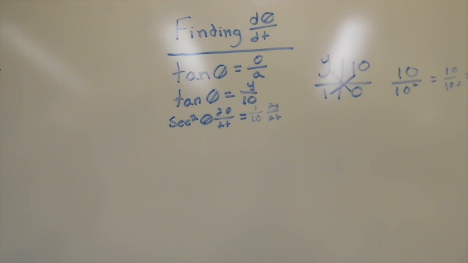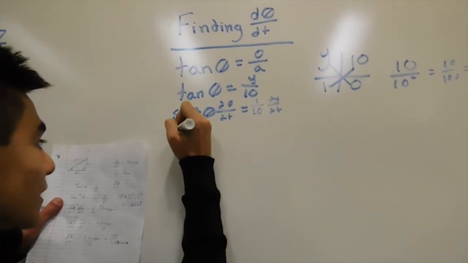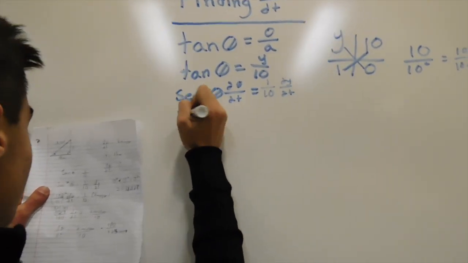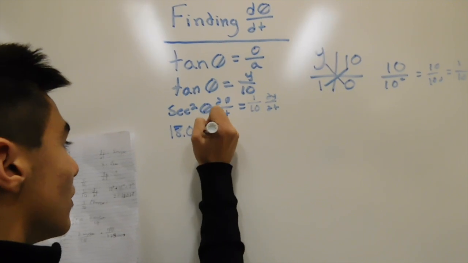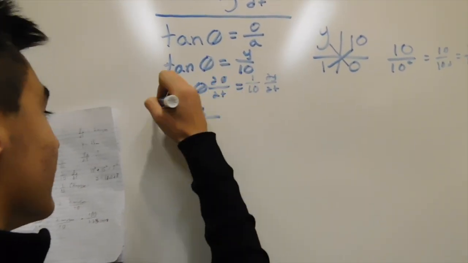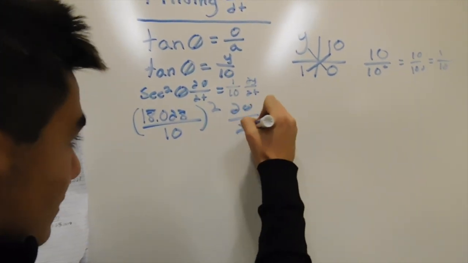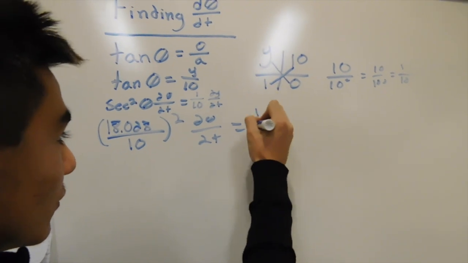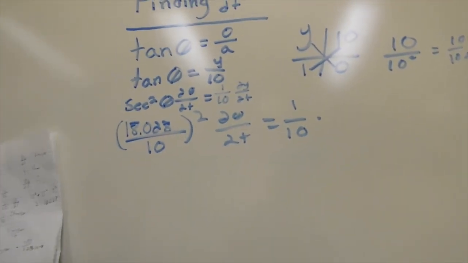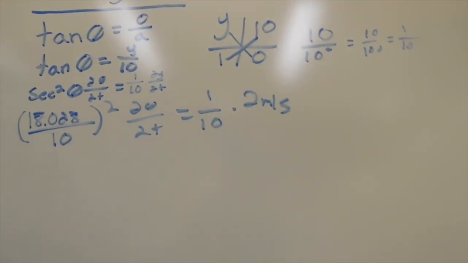Our next step is to plug in our values. As we found our z value, it would be (18.028 over 10) squared times d theta/dt, because that's what we're still finding, equals 1 over 10 multiplied by our dy/dt, which is the speed of the launcher, 2 meters per second.